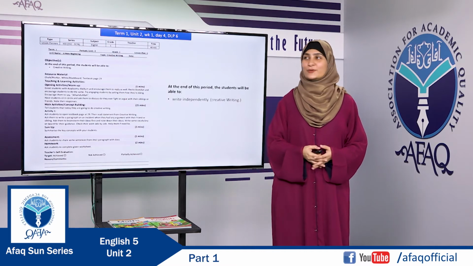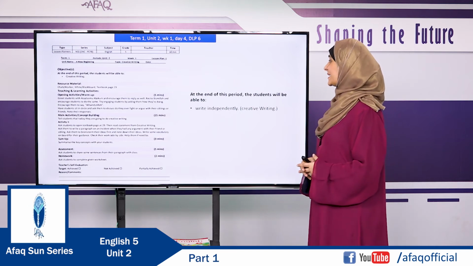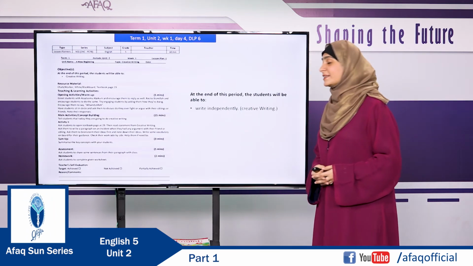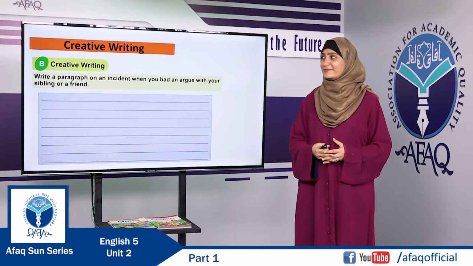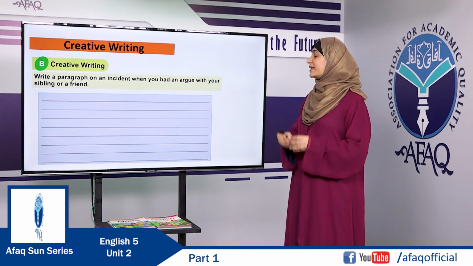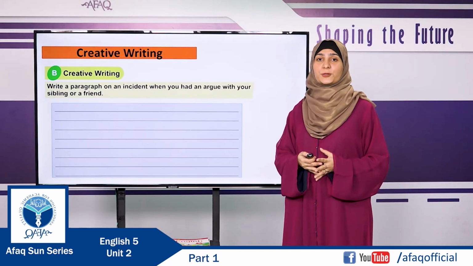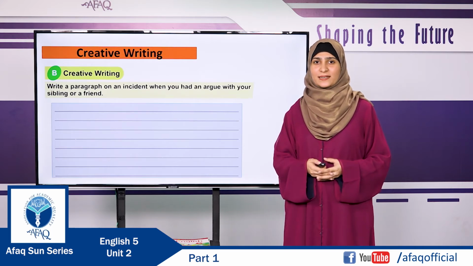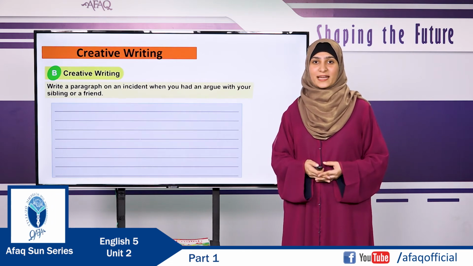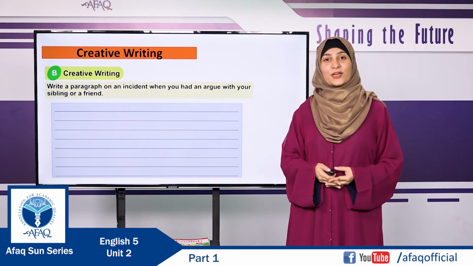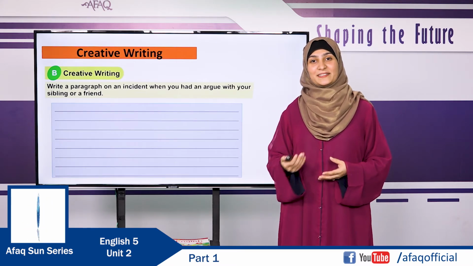Dear teachers, let's move towards our next lesson, that is Term 1, Unit 2, Week 1. It's Day 4 and DLP 6 that will help you to gain this lesson objective. Let's start our activity. It's time to write something creative. You are going to write a paragraph on an incident when you had an argument with your sibling or a friend. You can write it with the help of your parent and teacher. Do not forget to use the action words rule, and do not forget to follow the capitalization rules. You can also follow the sequence markers like first, then, next and finally. Get done with this quickly.